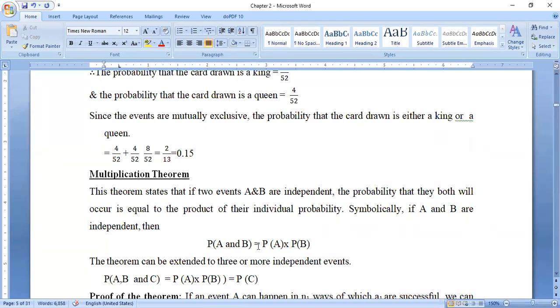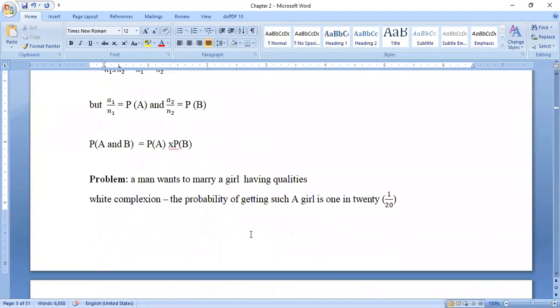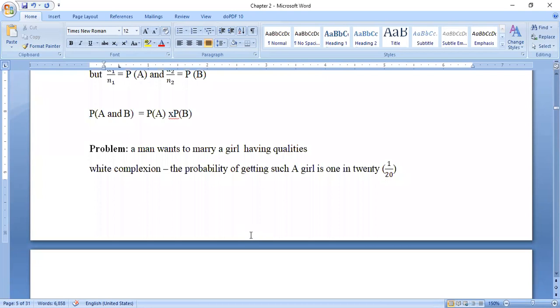In the addition theorem, what we did was P of A plus P of B. Here it is P of A into P of B. The same theorem we discussed in the addition theorem had a plus sign, but here we are going to see the into sign. So see the problem, a very interesting problem here.